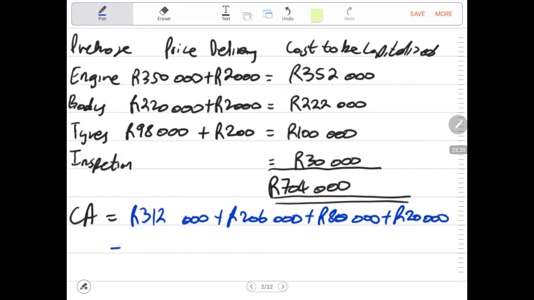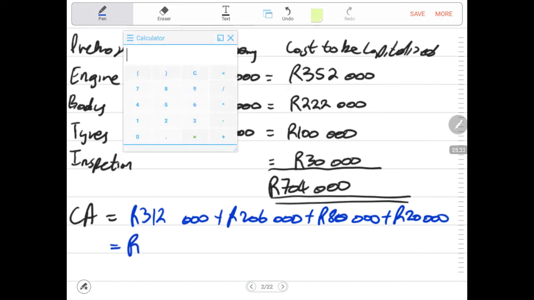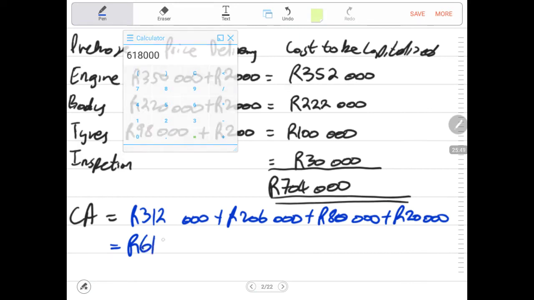Then we get our carrying amount: 312,000 plus 206,000 plus 80,000 for the tires plus 20,000 for the inspection. We get 618,000 rands.